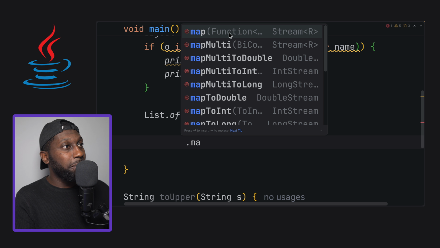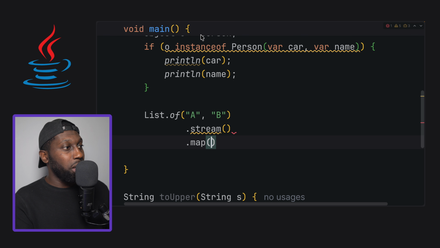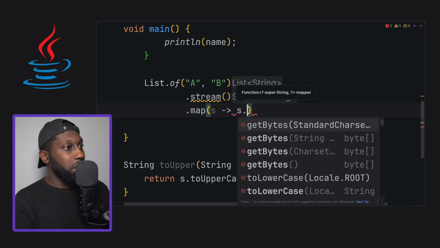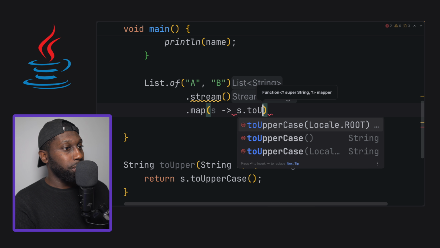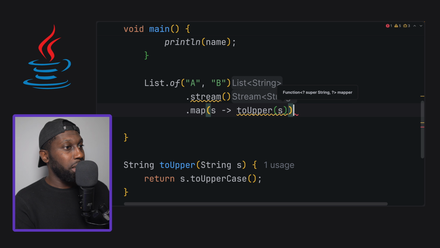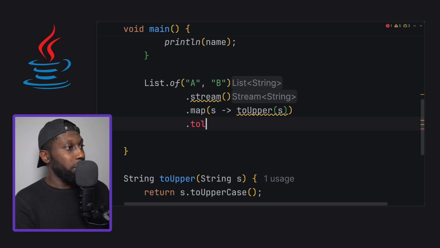Have a look. Map takes a function, depending on the method that you're using, but here I want to map and basically invoke. So I could say s dot toUpper, and pass the s inside like that, dot toList, there we go.